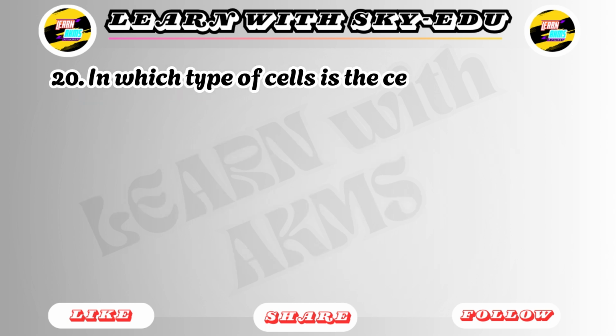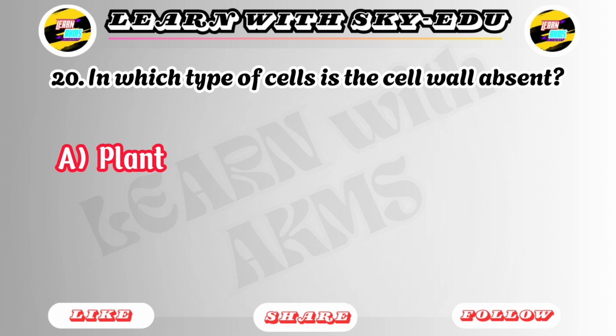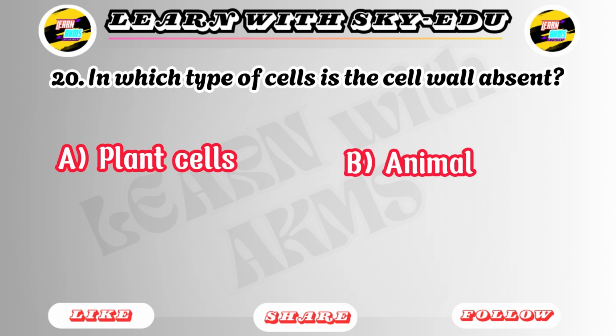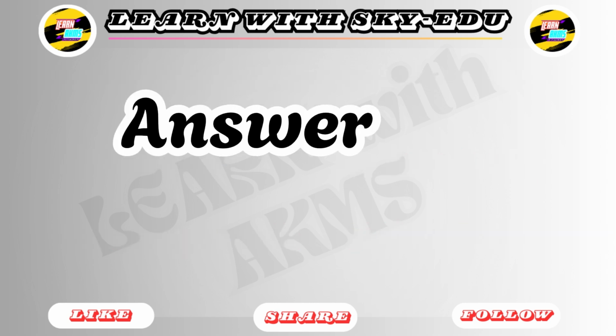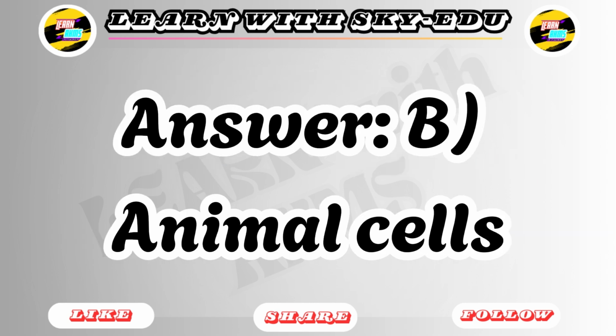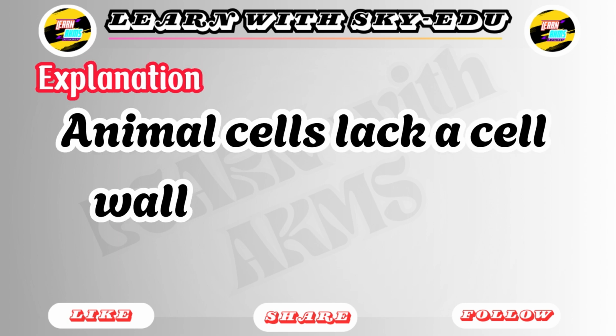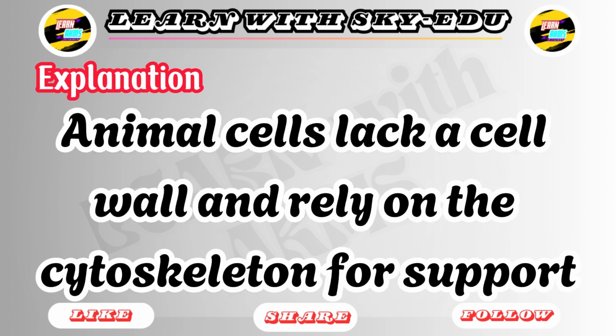20. In which type of cells is the cell wall absent? A. Plant cells. B. Animal cells. C. Prokaryotic cells. D. Fungal cells. Answer: B. Animal cells. Explanation: animal cells lack a cell wall and rely on the cytoskeleton for support.